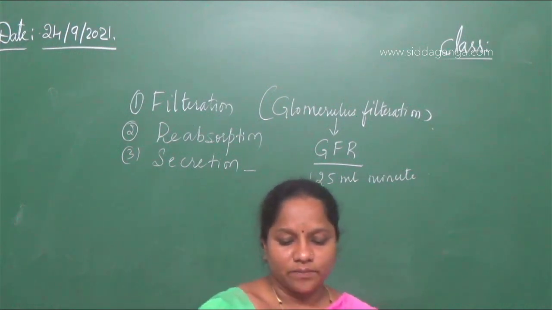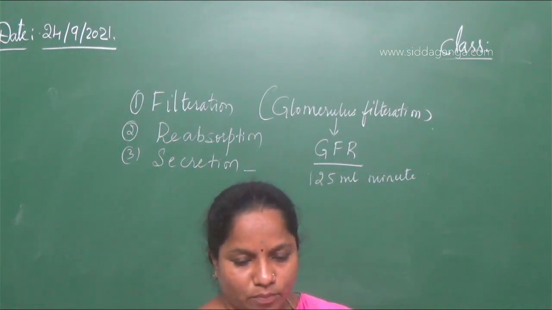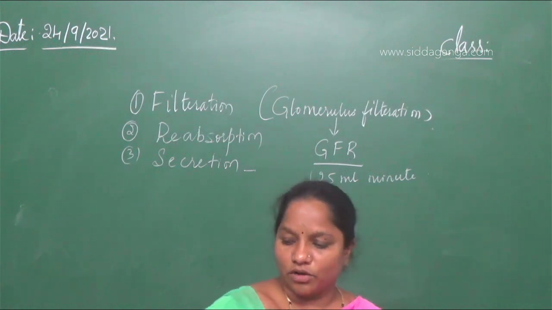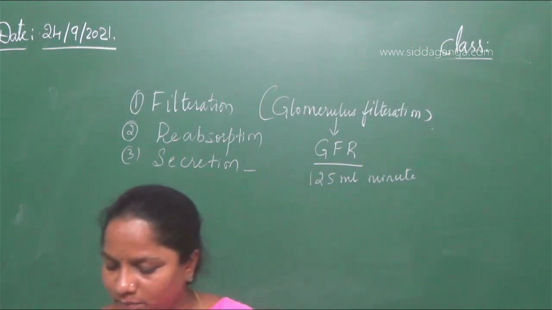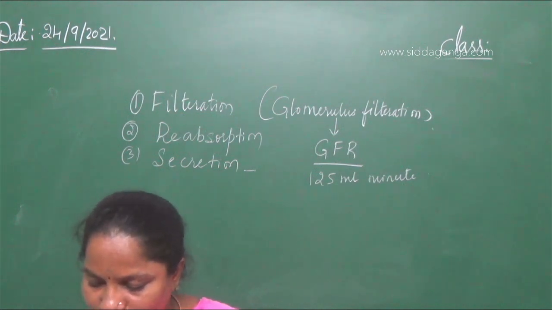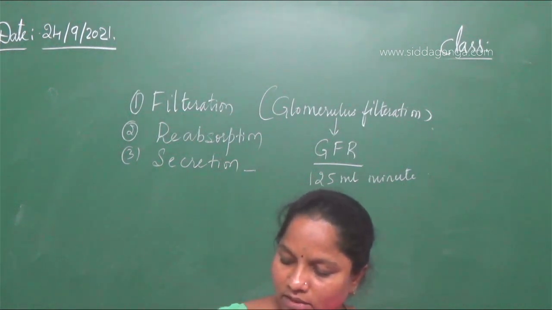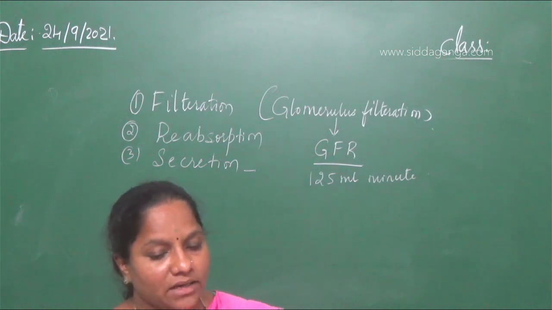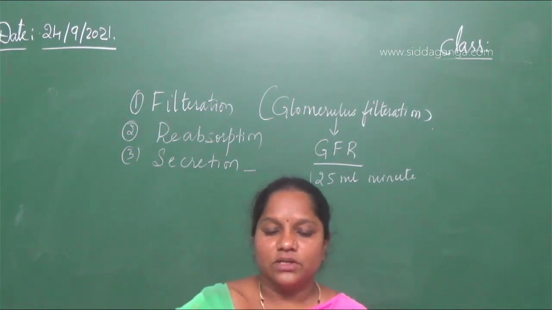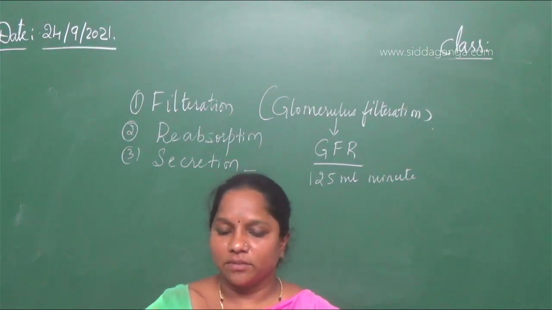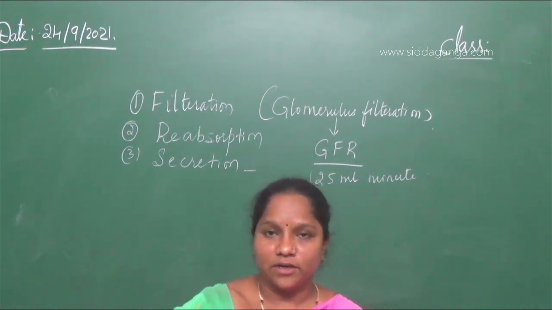Second statement is the ultrafiltration is opposed by the colloidal osmotic pressure of the plasma. So colloidal osmotic pressure is nothing but the pressure exhibited by the proteins.